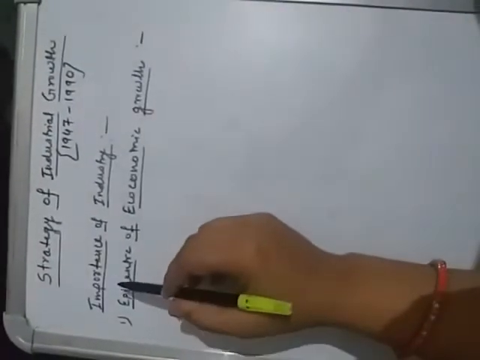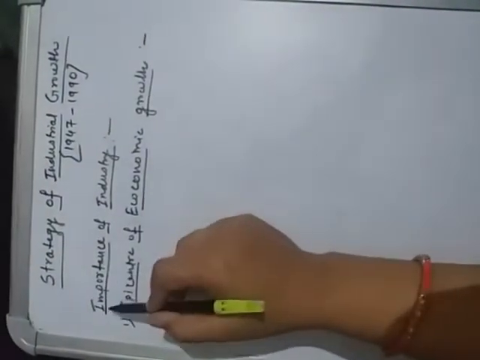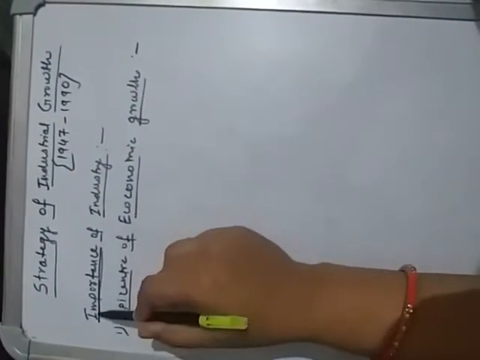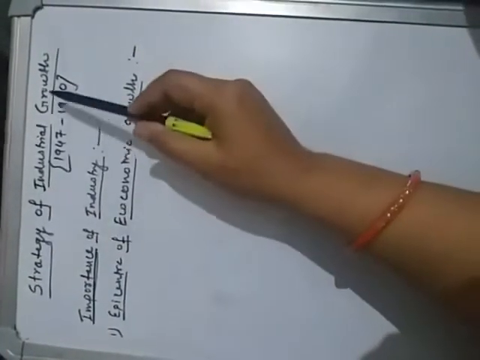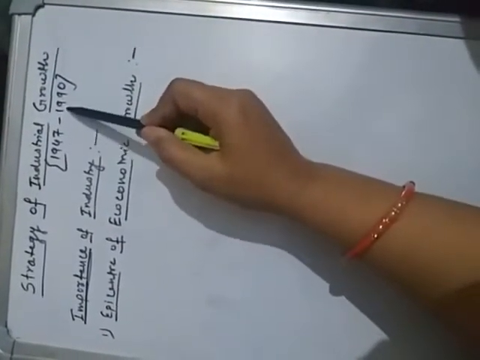So there was a strong need to expand the industrial base with a variety of industries. Now I will discuss the importance of industry in the development of India, in this chapter, the strategy of industrial growth 1947 to 1990.